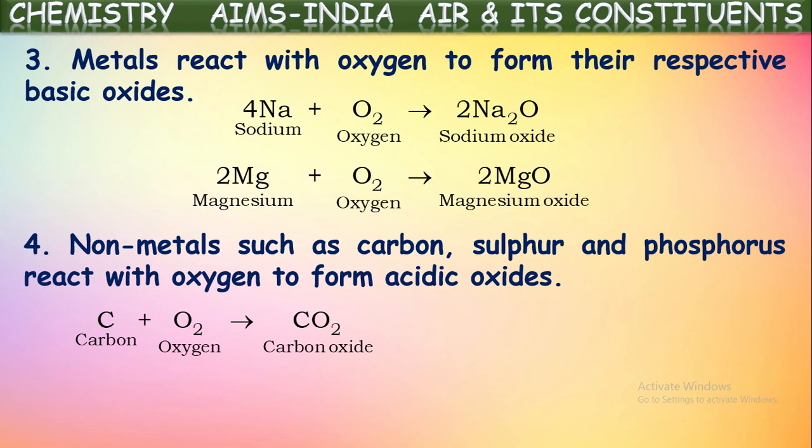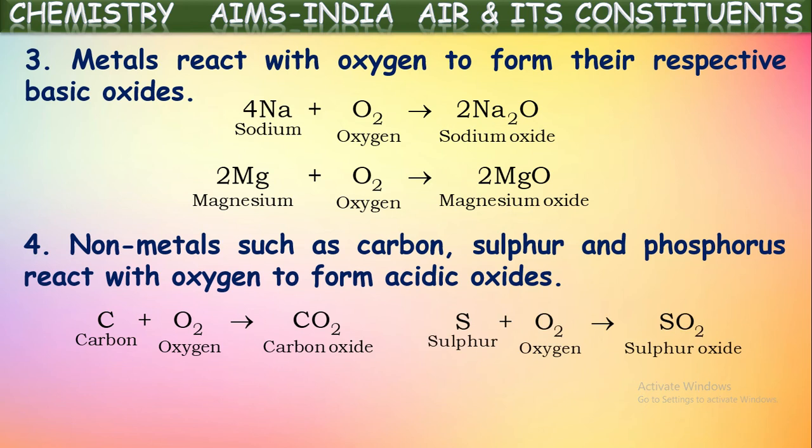For example, if carbon is burnt in the presence of oxygen, it forms carbon dioxide, which is acidic in nature. That is why carbon dioxide is used in the preparation of soft drinks and soda. This carbon dioxide, on dissolving in water, forms carbonic acid. So, because of that, it gets some sourness. Anyhow, here the non-metal carbon on burning in the presence of oxygen produces the non-metallic acidic oxide carbon dioxide.